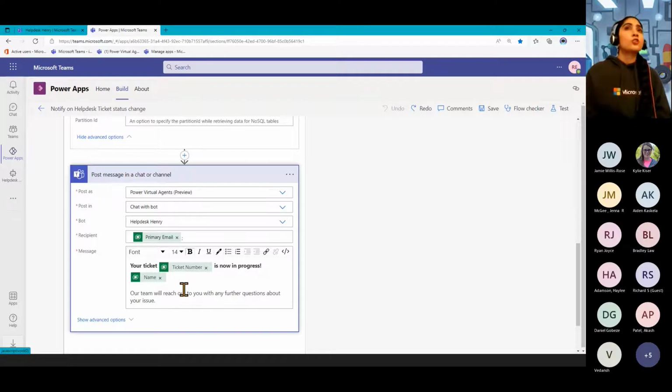Of course, it could be any trigger action that you want. Since we're working with Dataverse today, that's going to be R1. But just as long as you have this action there, that's how you can go and send a message to someone via a bot.